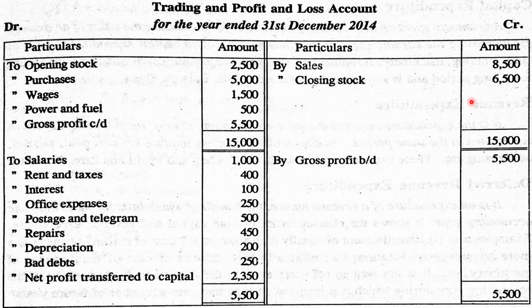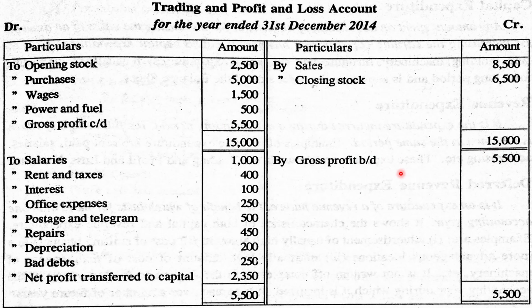Then we have to total it. That is, first for balancing the account, we have to find out the total of both the sides. Then if the credit is more, we will get gross profit, and if the total of debit is more, we will get the gross loss. Then we add all this and we will get more amount on the credit side. The same amount is written on the debit side and we find out the difference. Then the gross profit is 5,500. Then that gross profit will be brought down.